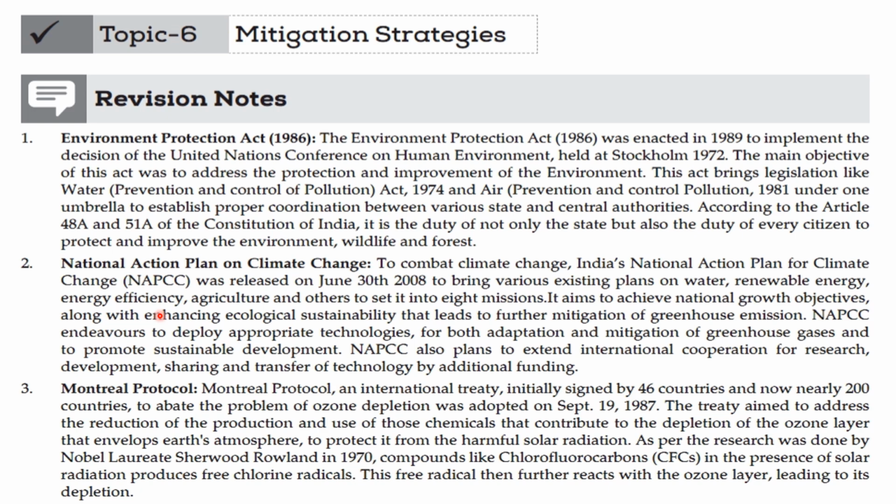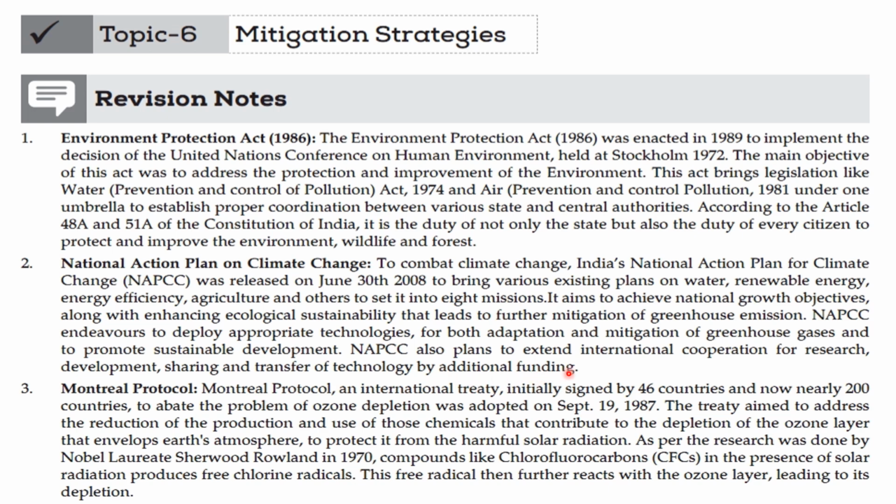It aims to achieve national growth objectives along with enhancing ecological sustainability that leads to further mitigation of greenhouse emissions. NAPCC endeavors to deploy appropriate technology for both adaptation and mitigation of greenhouse gases and promote sustainable development.